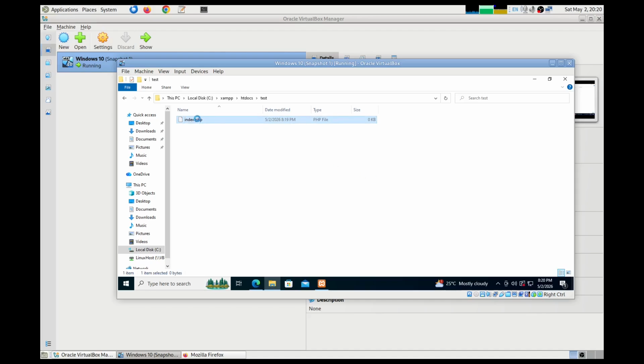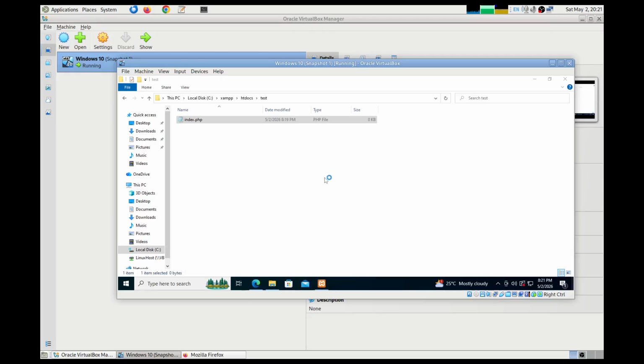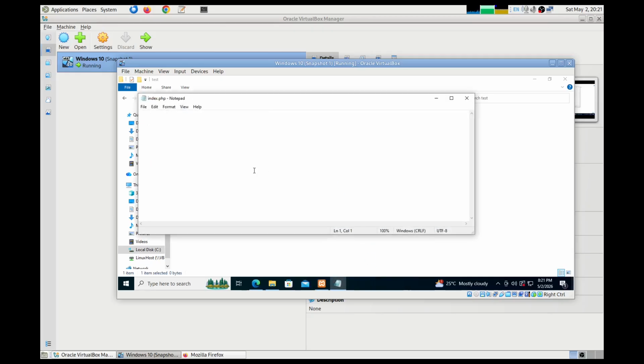I'll edit this. Open with Notepad. I just want to open it in a text editor. I'll select Notepad.